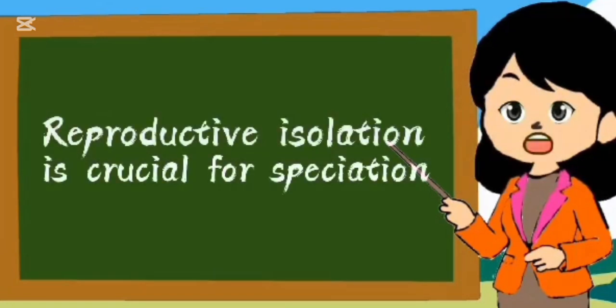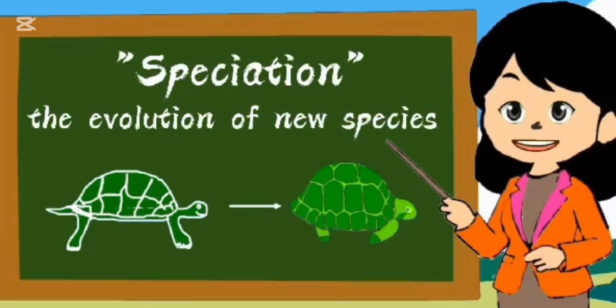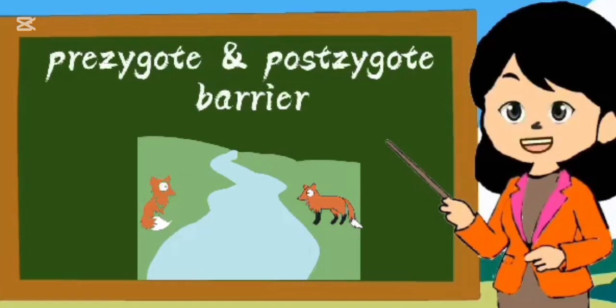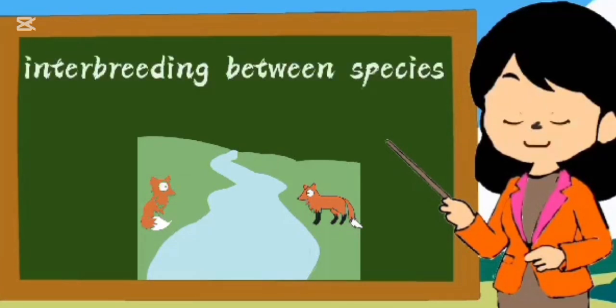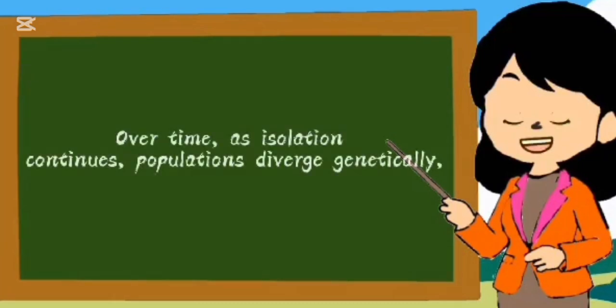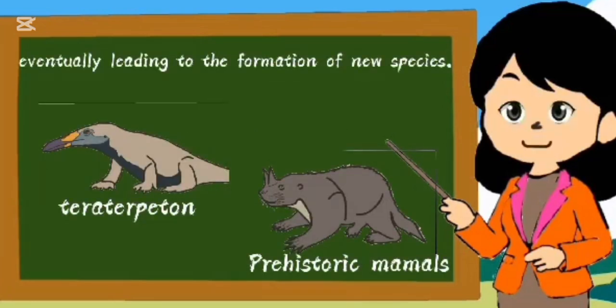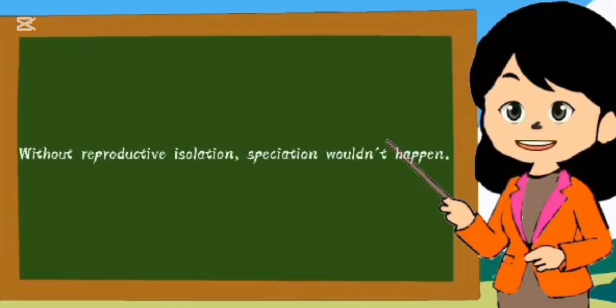Reproductive isolation is crucial for speciation, the process through which new species are formed. It can occur through a variety of prezygotic or postzygotic mechanisms that prevent interbreeding between species. Over time, as isolation continues, populations diverge genetically, eventually leading to the formation of new species. Without reproductive isolation, speciation wouldn't happen.